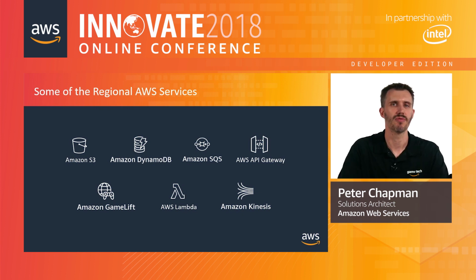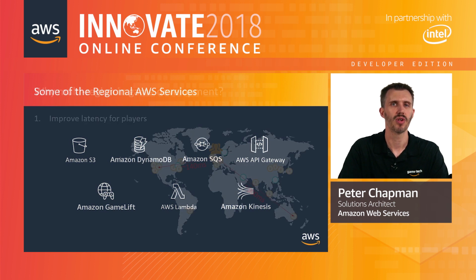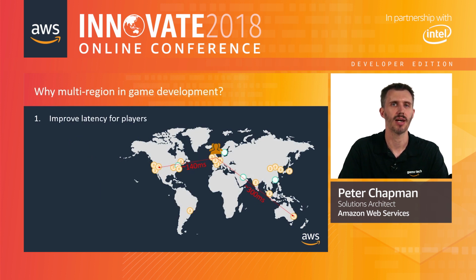At this point, we have looked at resilience within one region. But what if we need our game to be resilient to failures that happen at the multi-regional level? By making a game multi-region, we get the benefit of reducing latency for players. This is, of course, a good thing for game servers, as there is often a need for a low latency link between the client and server. But it can also be good to help with other use cases such as data retrieval or updates from the game client to your back end. Having a low latency communication here can improve performance on the client side too.